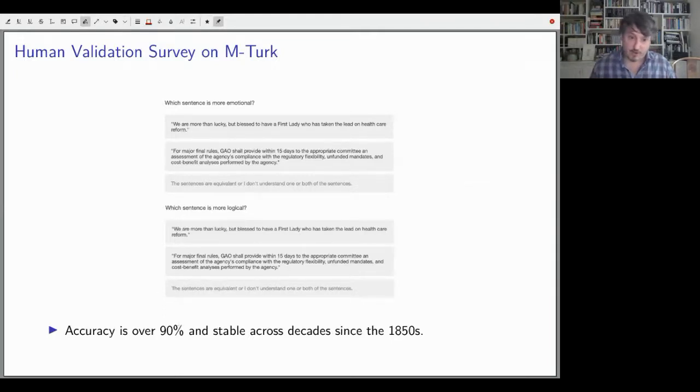And our automated scale using embeddings matches human judgment over 90% of the time. And especially usefully, it matches human judgment even in the historical case, going back to the 1850s, so we can have some confidence that we can measure emotional content intensity even back in the 1800s.